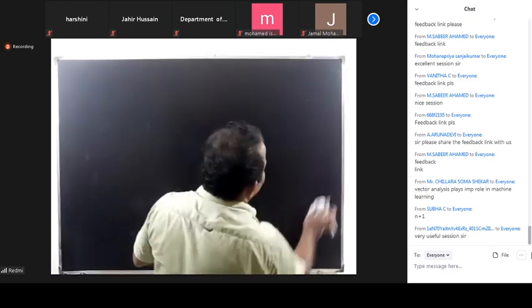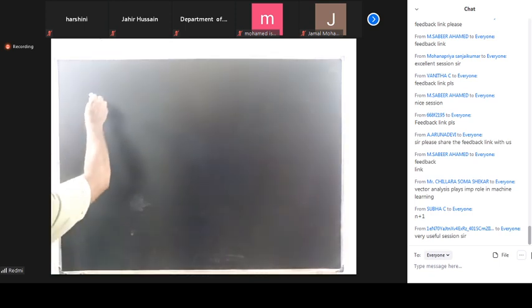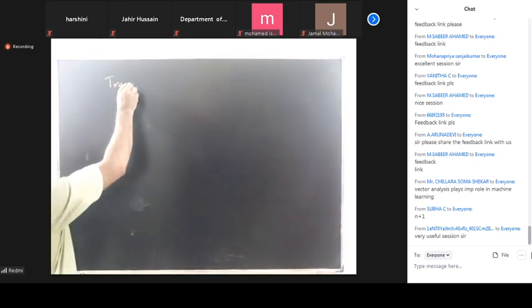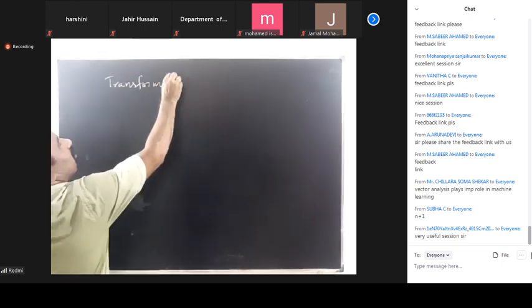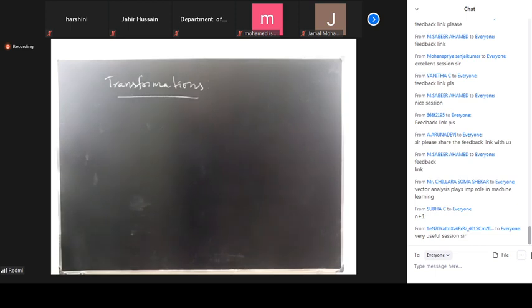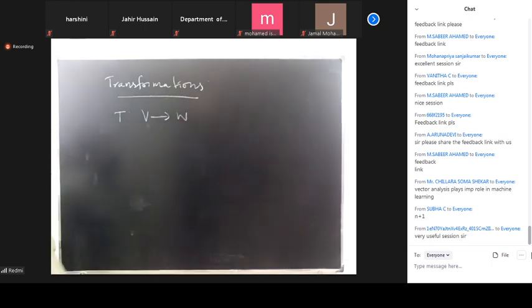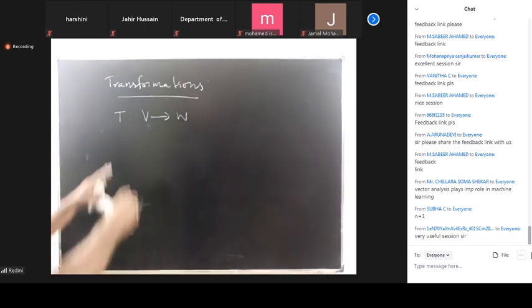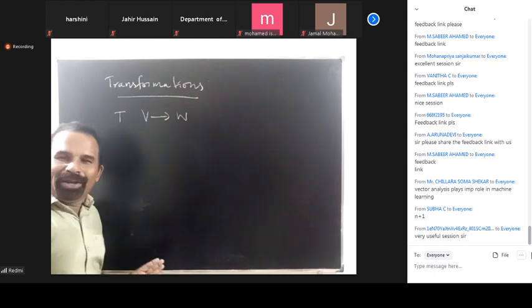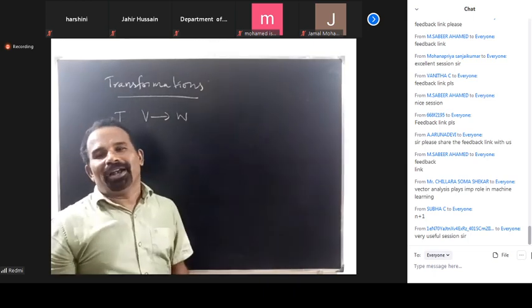And then the important thing is linear transformation. A map from a vector space V into W. There are a lot of things involved: domain, range, codomain.